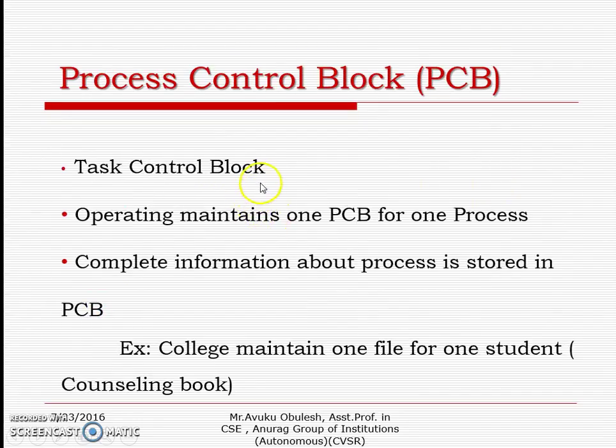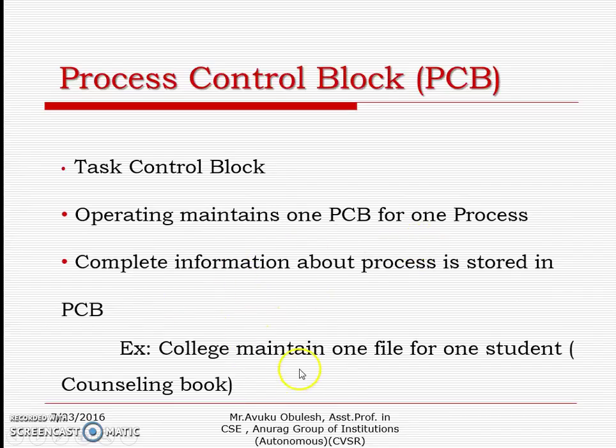Now, the next important feature of a process is the process control block. It is also called a task control block. The operating system maintains one PCB for one process. That means if there are n number of processes in the operating system, the OS maintains n number of PCBs. Complete information about the process is stored in the PCB.